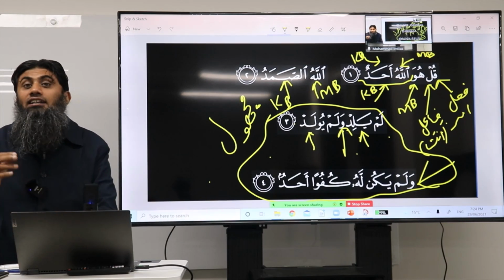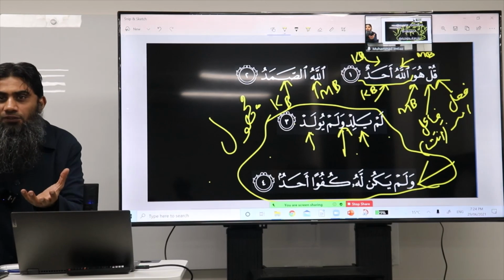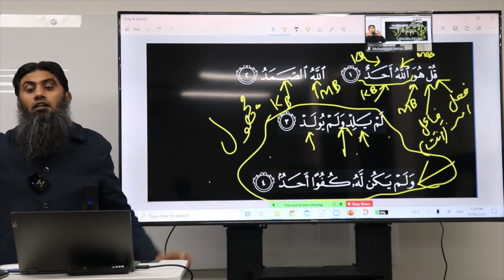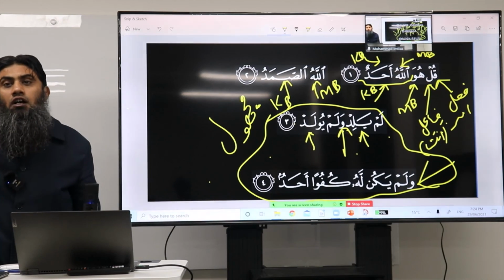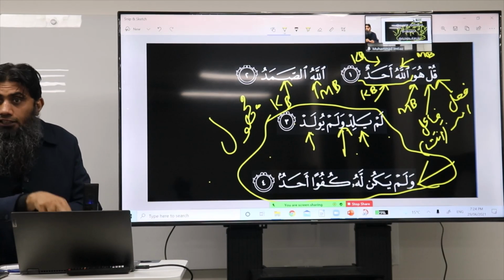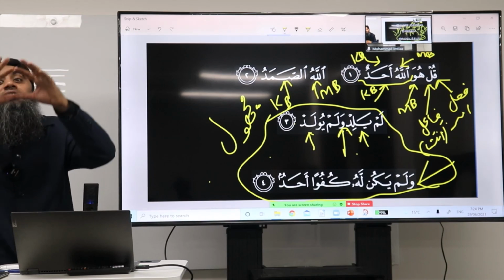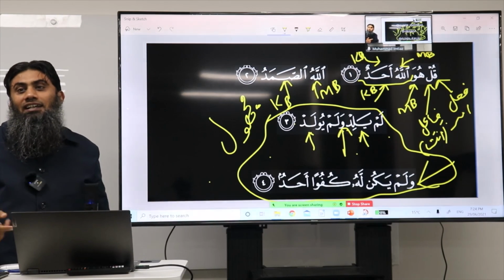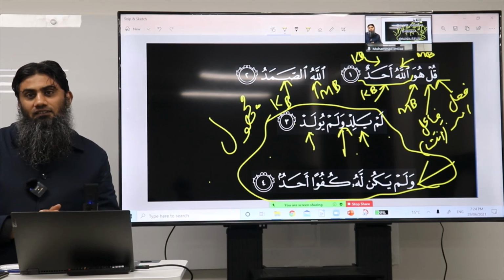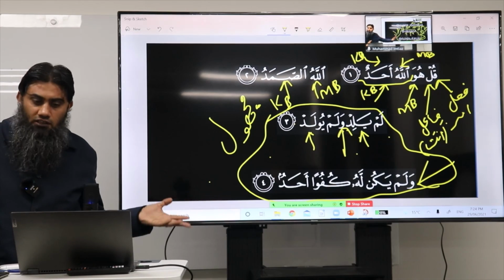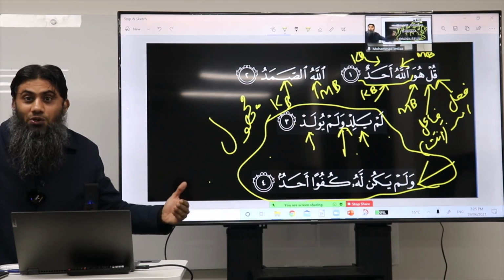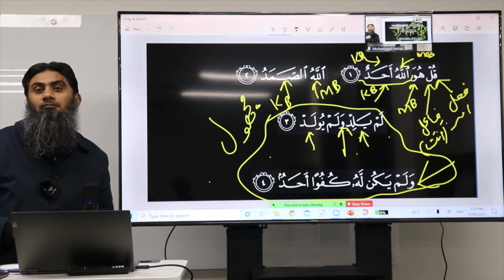So you actually got 3 kalimat, if you like. That Allah is one, Allah is Samad, and then a long sentence, Allah did not give birth to anyone, nor was he given birth, and there is no one equal to him. Even though on their own they are sentences, they are making a big cluster through wow. In this way we are learning the role of wow as well. It was just like a side point, even though we already analyzed all of them on their own. But as a student you should know how they are joined together as well.